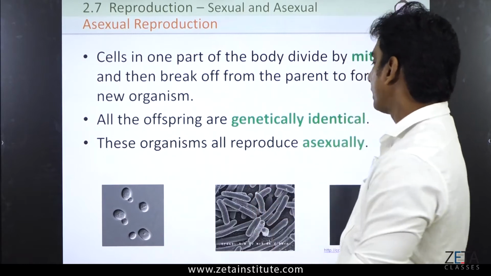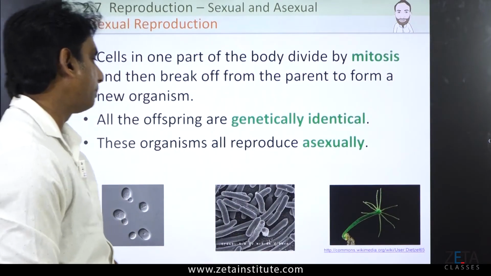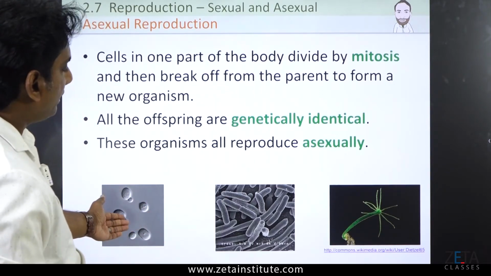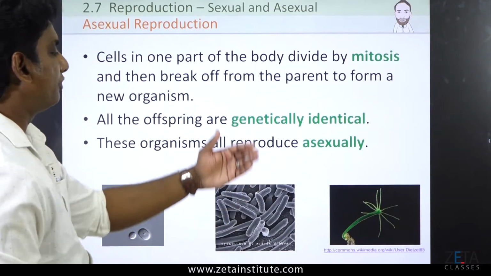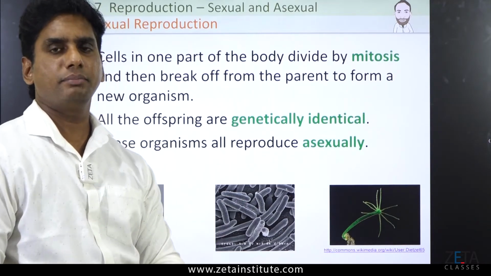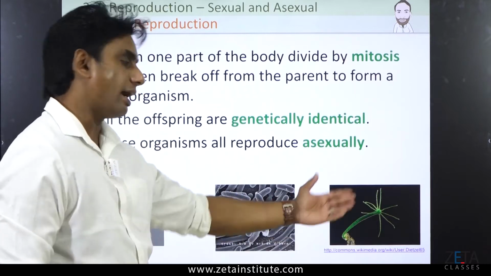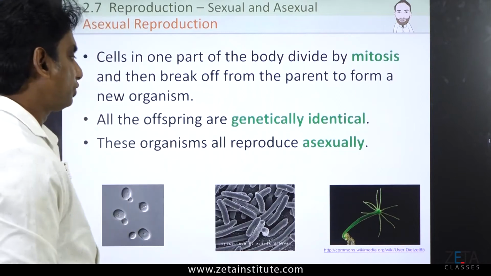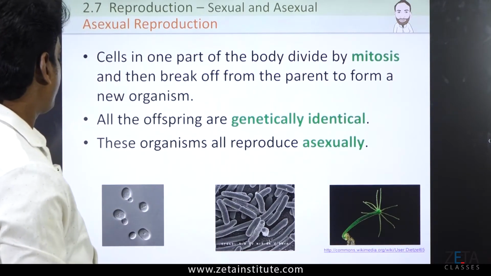Last point, these organisms all reproduce. What you see over here in the picture, they all reproduce asexually. Who are these? Like the bacillus species, the bacteria, or even a hydra that is being given. Hydra you have studied in 9th and 10th. In previous classes or primary classes, you know about a hydra. It's a coelenterate, but it is a multicellular organism. So there are some invertebrates also which reproduce asexually.